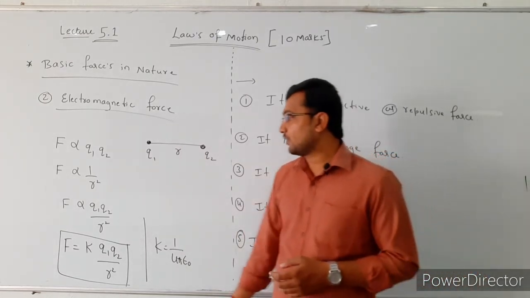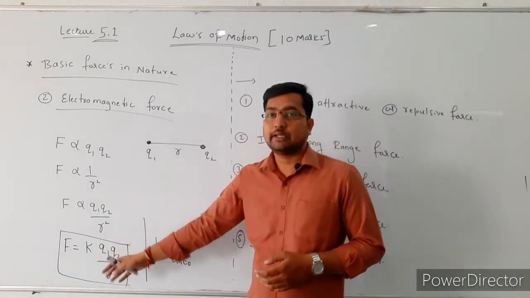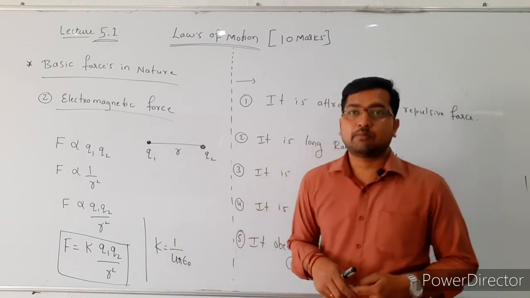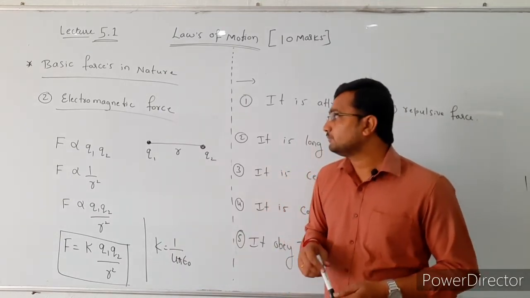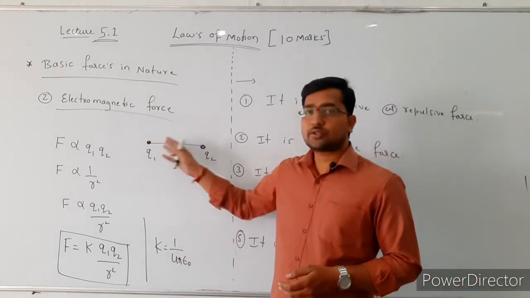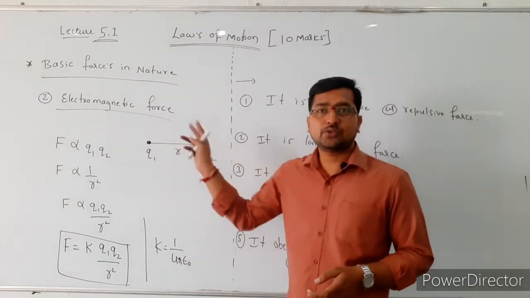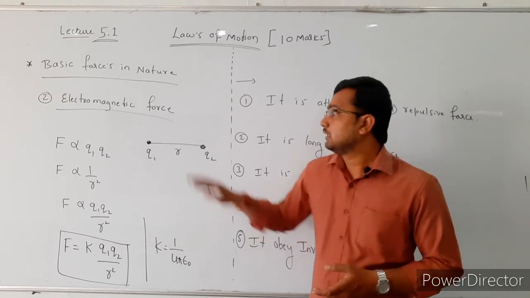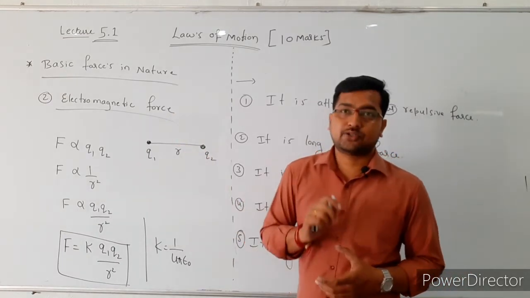So the force formula is F equal to k into Q1 Q2 divided by r square, where k is equal to 1 divided by 4 pi epsilon naught. This force of attraction or repulsion is known as the electrostatic force. In this case both the charges are at rest.